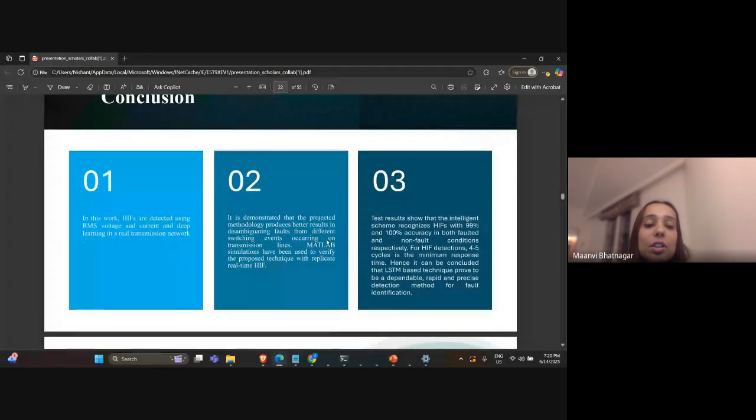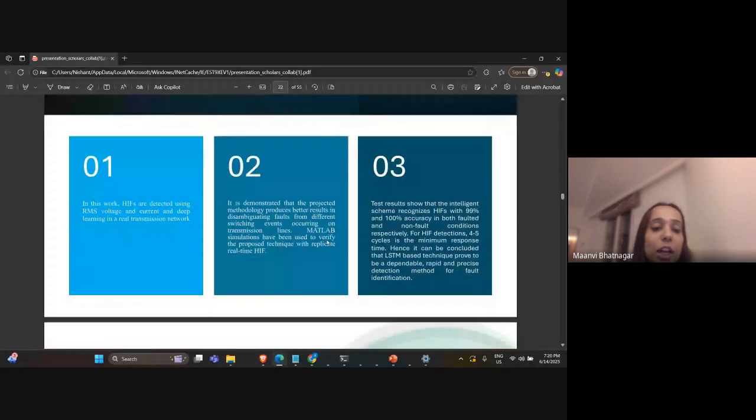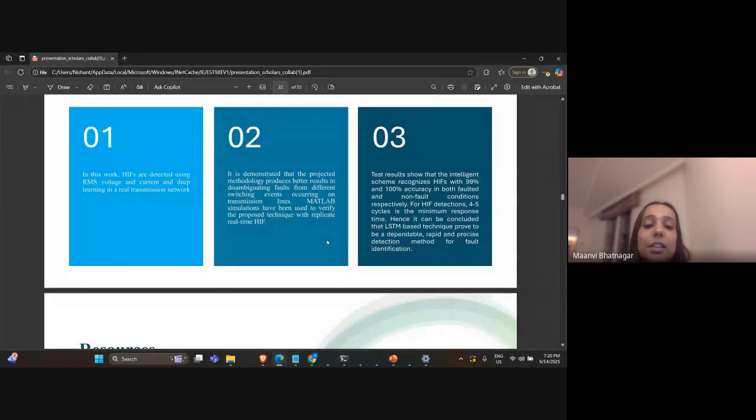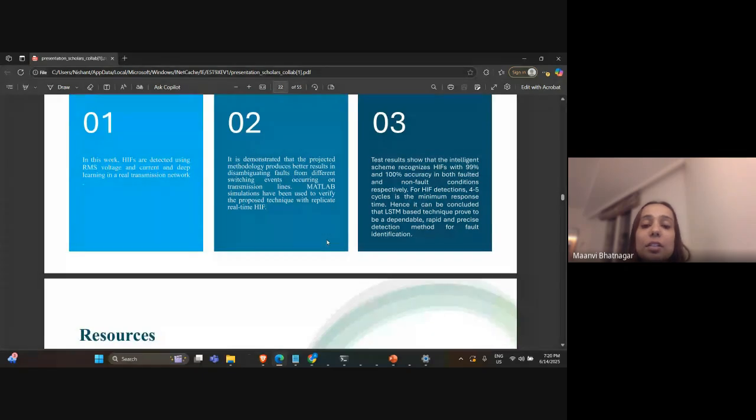So in this work, we have detected high impedance faults using the deep learning architecture that I discussed previously in detail. The dataset was made using MATLAB, in which we replicated real-time HIF, and the coding was done using Python.